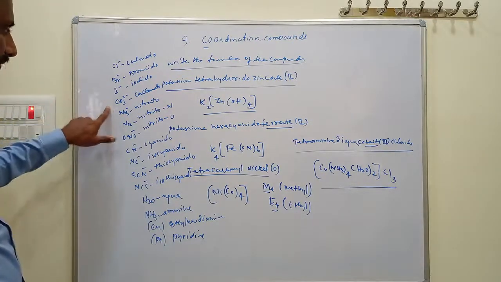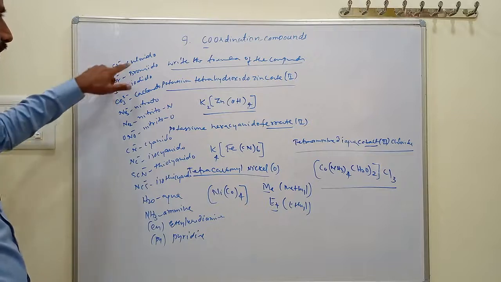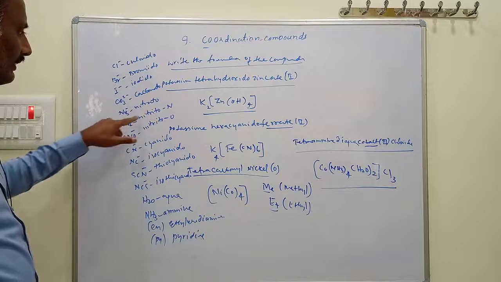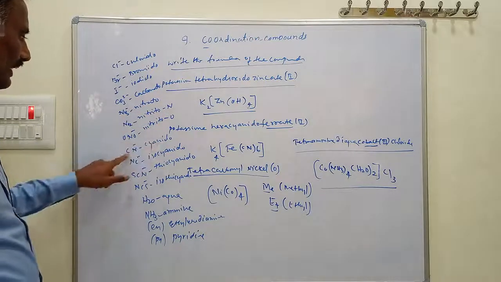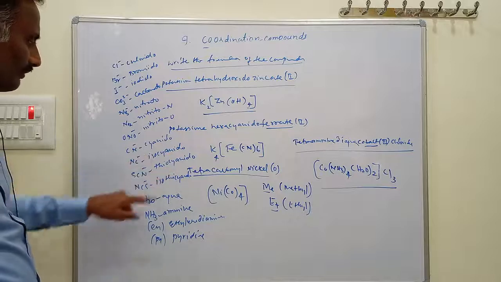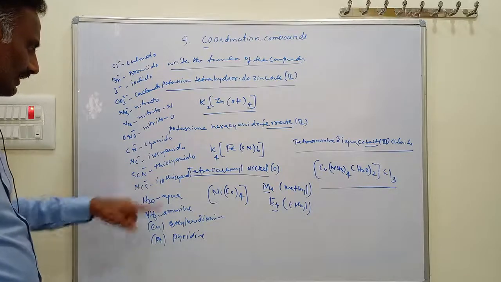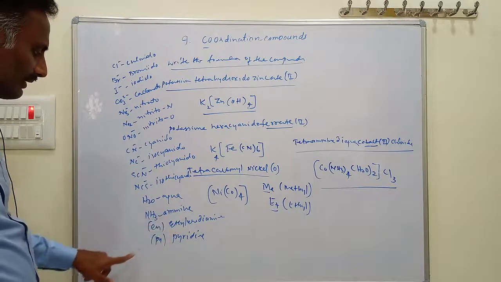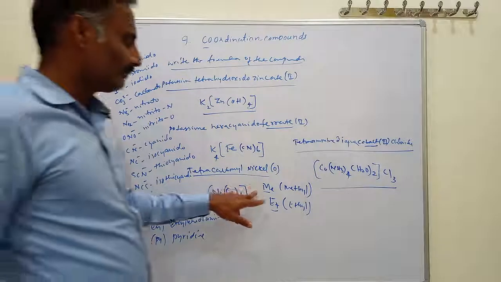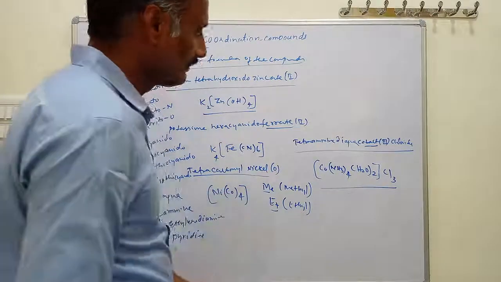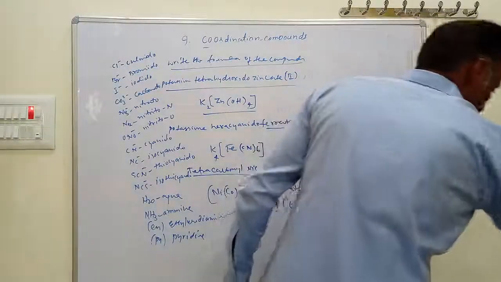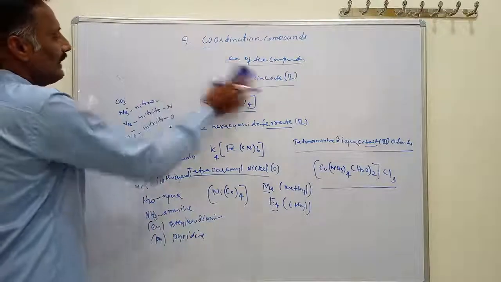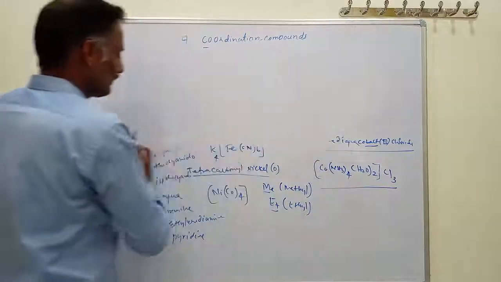By knowing the names of these anions, most of the anions end with O: chlorido, bromido, iodido, carbonato, nitrito, sulfito, nitrito N, nitrito O, cyanido, isocyanide, thiocyanide, isothiocyanide, aqua, H2O, NH3 amine, en ethylenediamine, py pyridine, Me methyl, Et ethyl. These are the names of the ligands we are using. Like this we write the IUPAC names of coordination compounds.